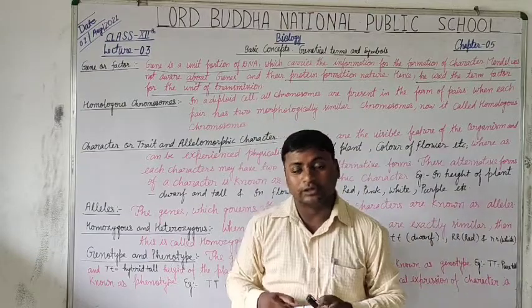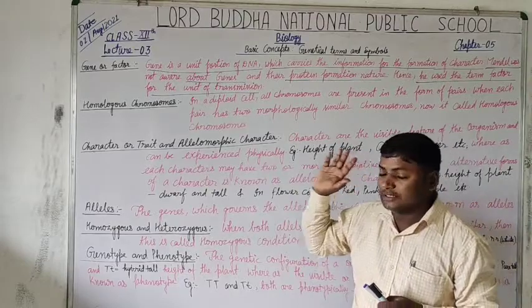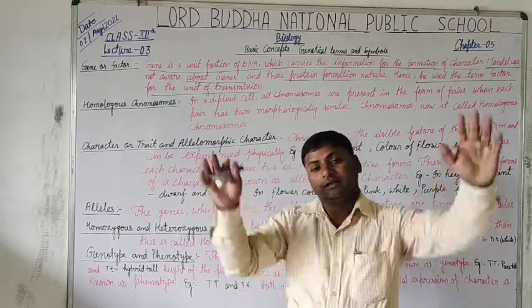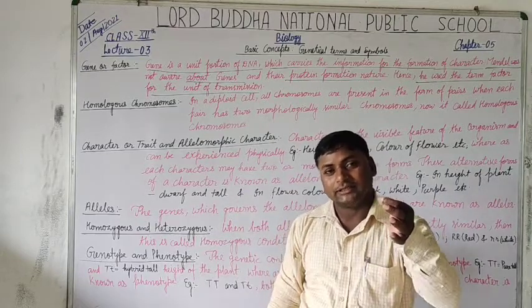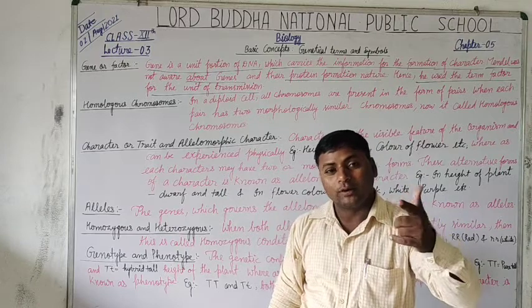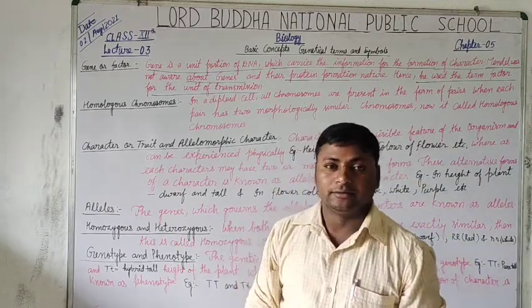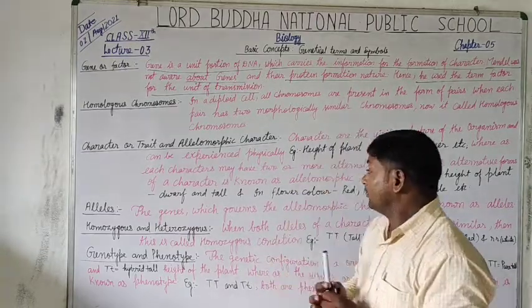And a gene is a unit of DNA. These units, it means genes, specific genes govern specific characters which are inherited from one generation to the next generation.